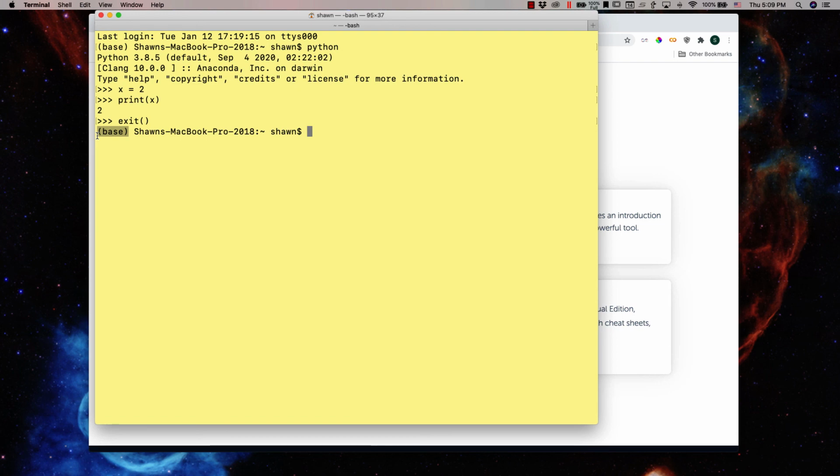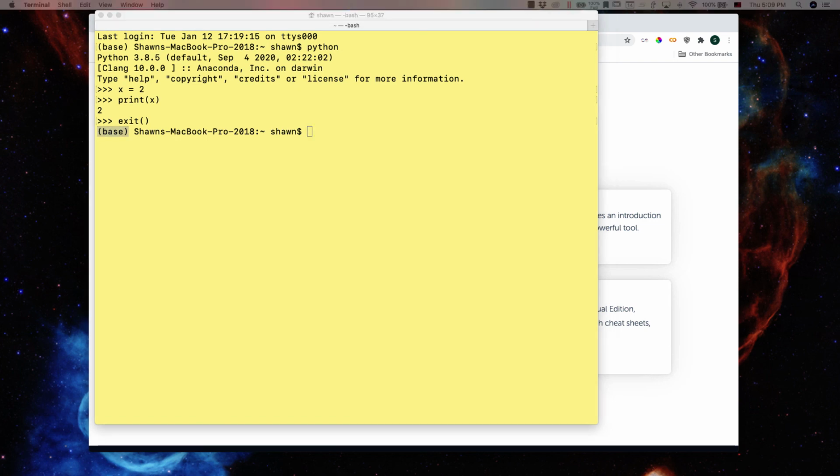So that's it. That's an installation of Anaconda on a Mac. I'm not using the latest version of the Mac operating system on this computer. I'm still on Mojave 10.14.6. If you have 10.15, things may have looked a little different for you, but you should still have been able to install the software the way we have. And you're all set, ready to go.